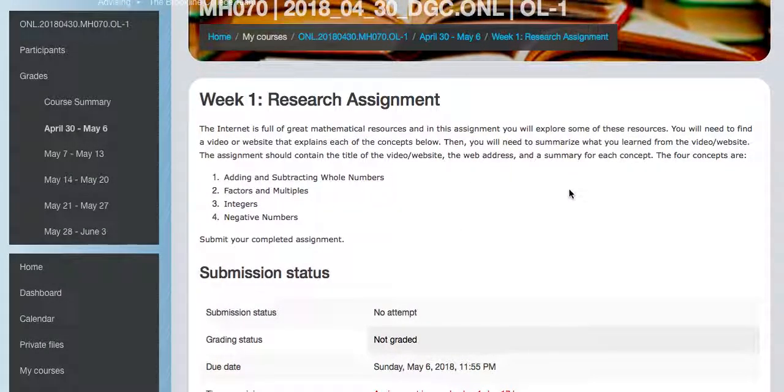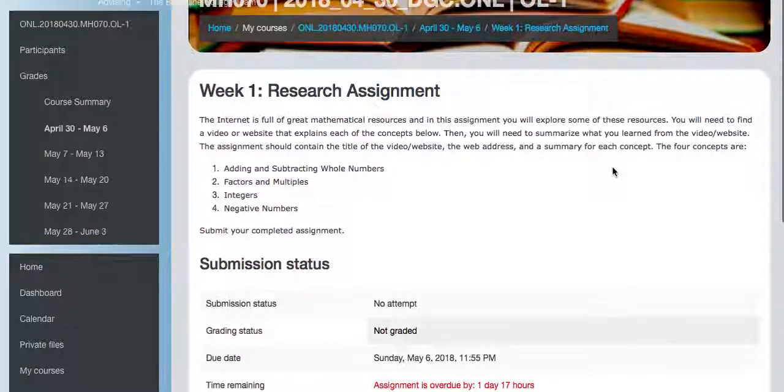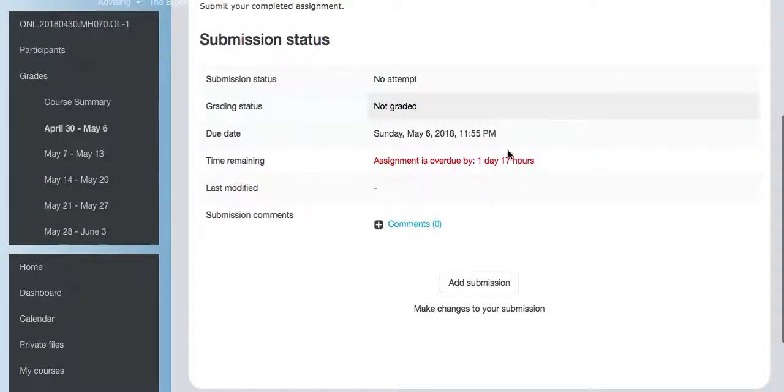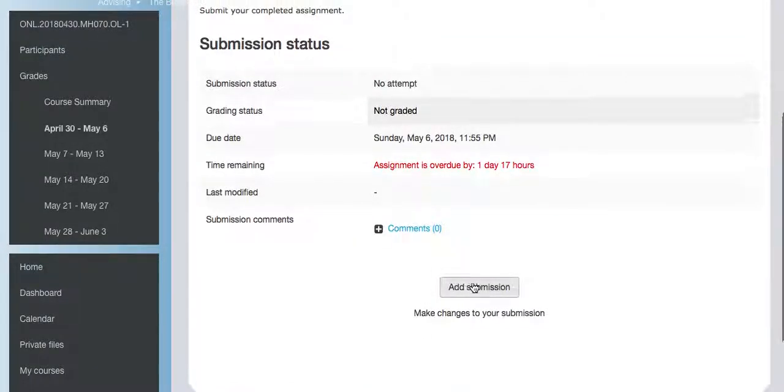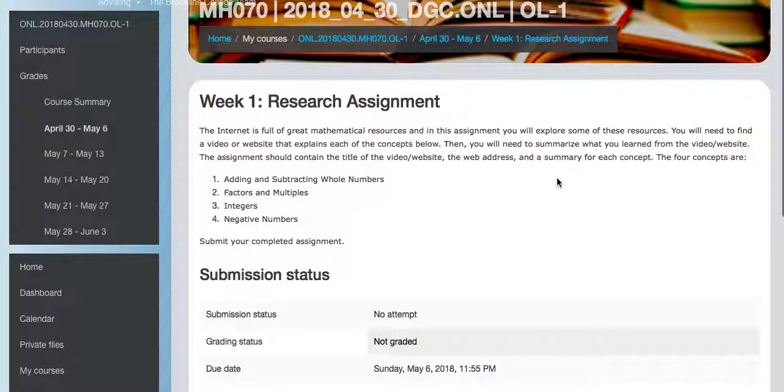The Unit 1 one was related to learning about some of the mathematical resources that are out there, and I think you'll enjoy that. It's a nice way to get started for the course. And once you're done with it, you can go down here and you will submit your assignment. And there you go. Not every week has a research assignment, but some weeks do, just a couple of weeks. So the possible assignments are discussions, the Newton assignments, make sure you do those, I think you'll like them, and then some weeks do have a research assignment.